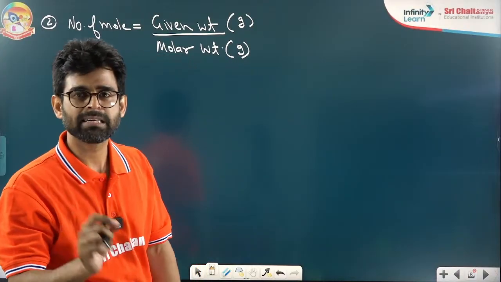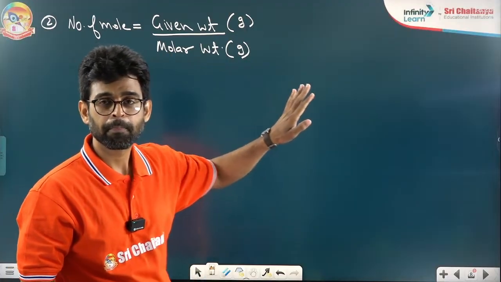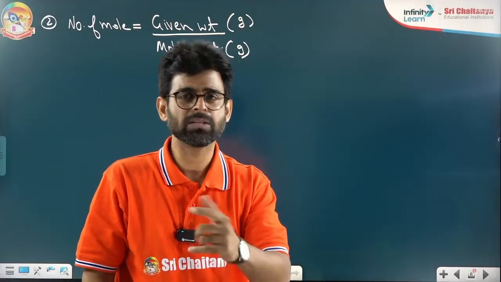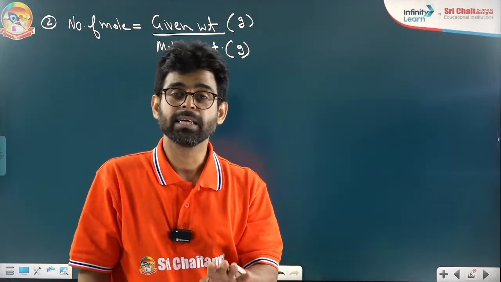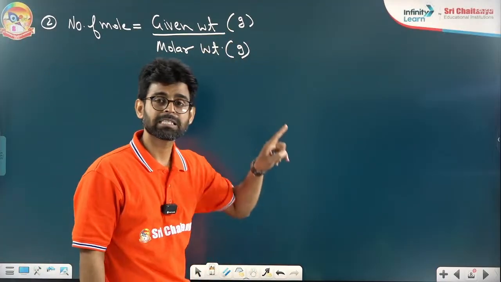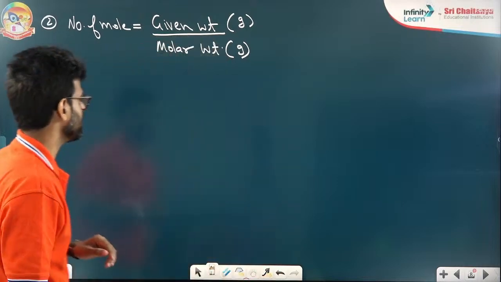Most of the time they give weight in gram, and molar weight is also in gram. If they give weight in milligram, microgram or nanogram, don't forget to convert it to gram. The units of the upper and lower parts must be the same. That is my main concern.